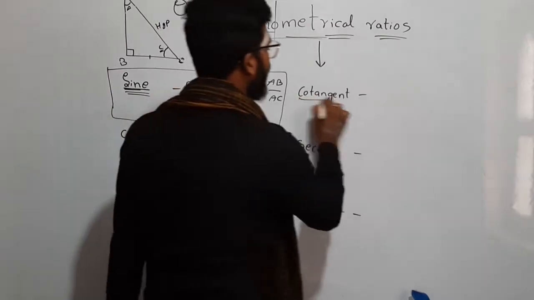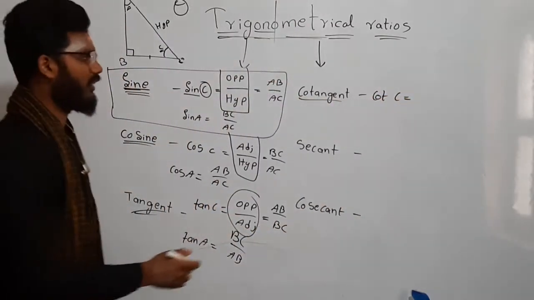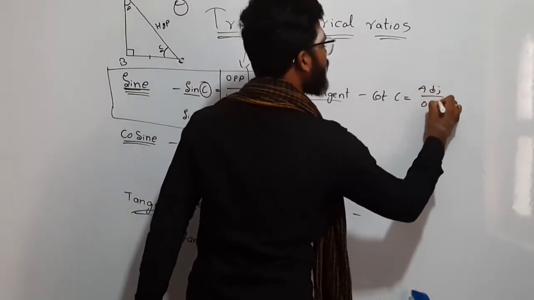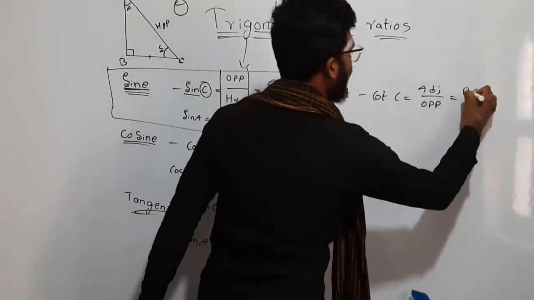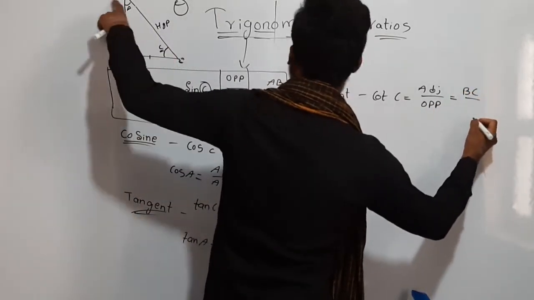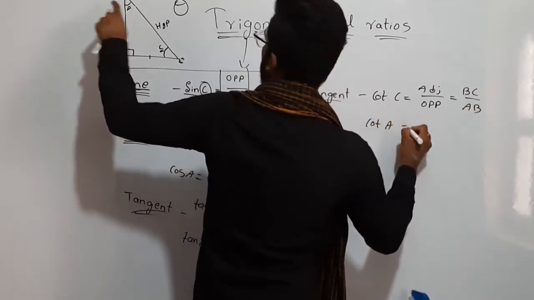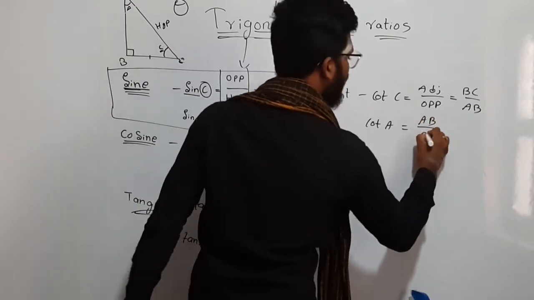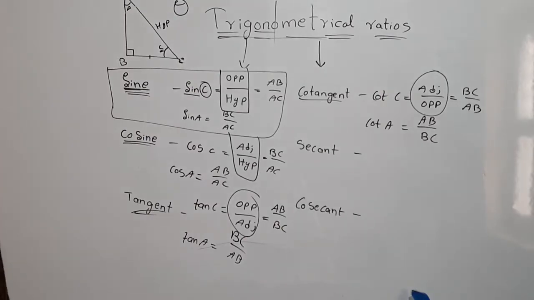So cotangent, we denote it with cot. Cot C is the reverse of tangent: the adjacent side to theta by the opposite side to theta. So for C, the adjacent is BC and the opposite is AB. In the same way cot A: for A, the adjacent side is AB and the opposite side is BC. Okay. So cot is nothing but adjacent side by opposite side.